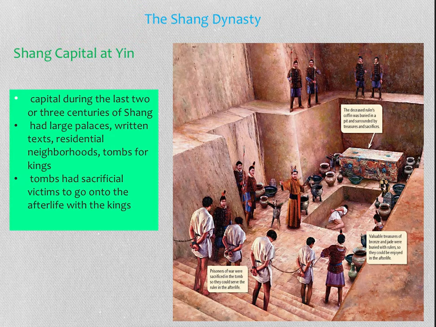The tombs often had sacrificial victims that would go on to the afterlife with the kings, similar to Egypt in that way, where they were having these sacrificial victims that were going to help them in the afterlife, and how they also took all their possessions, similar to Egypt, into the tomb with them.